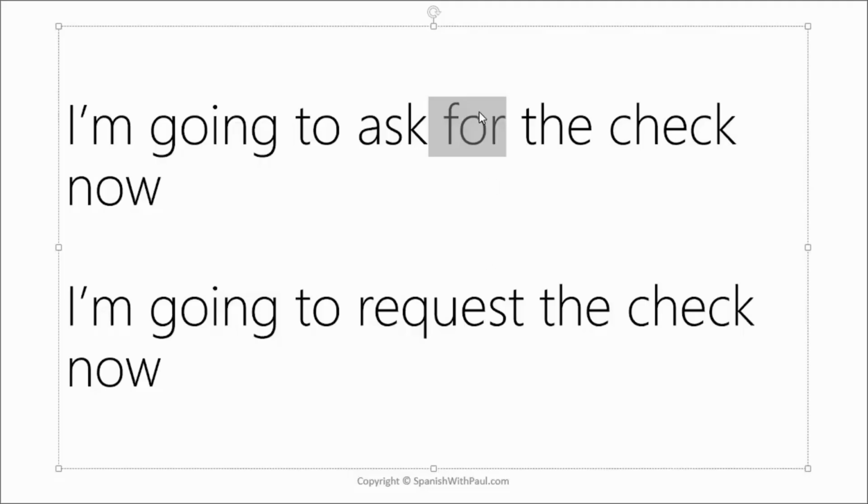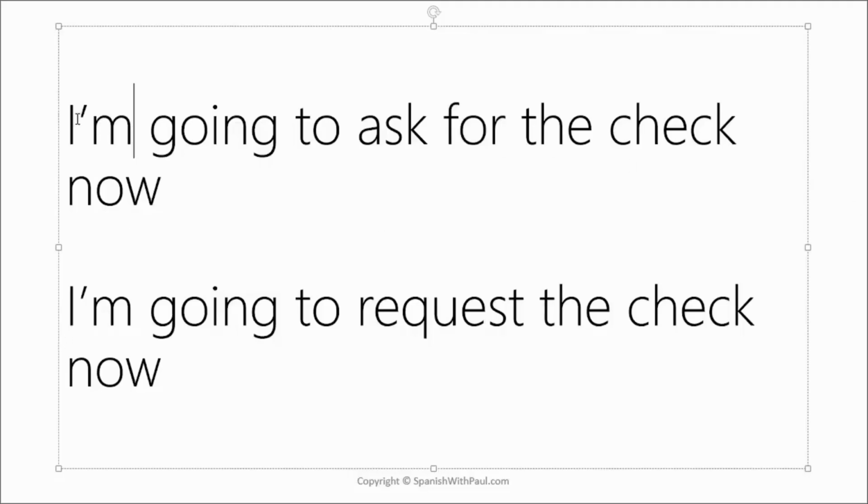You see how in one we have the word for, and in the other we do not. Now, what this means is that when you're using pedir, you must remember that what you're saying is to request, and that there's no need to put in por or para or be confused about which one you would use, trying to find something in Spanish to substitute for this word in English.